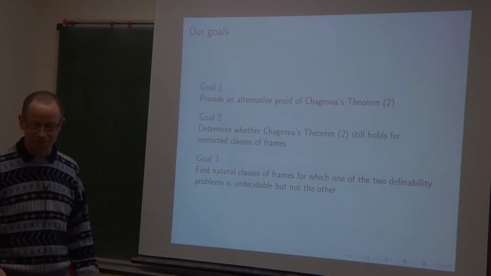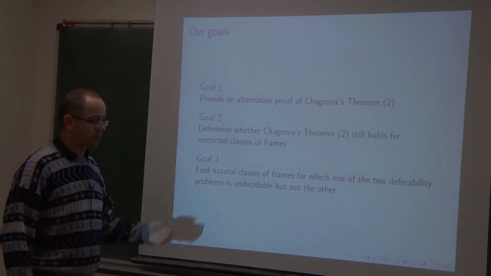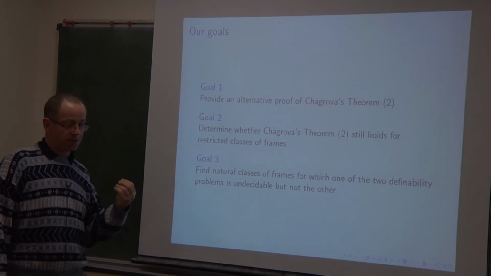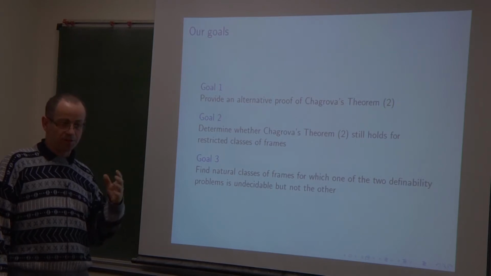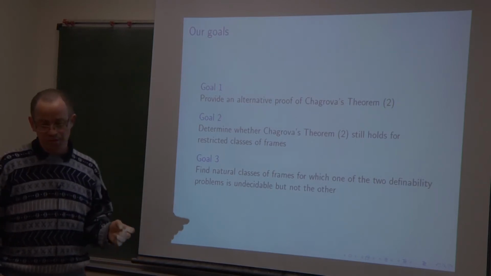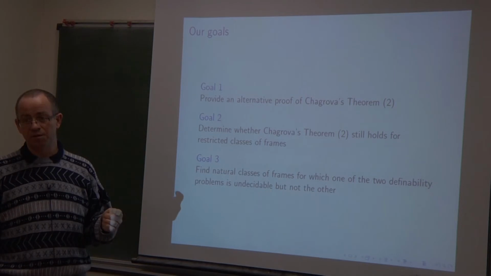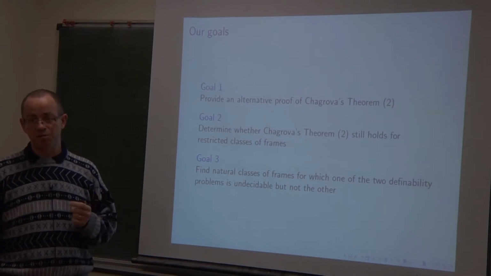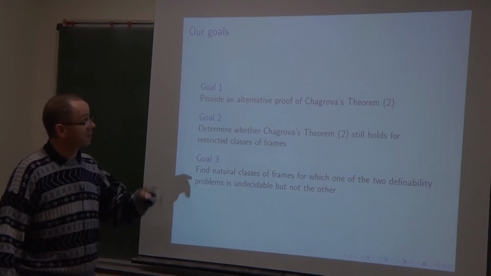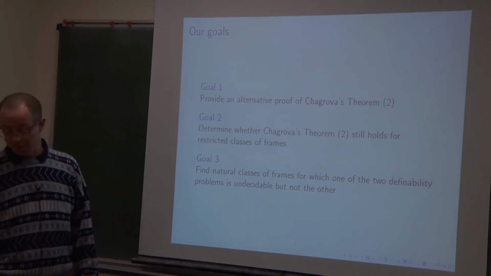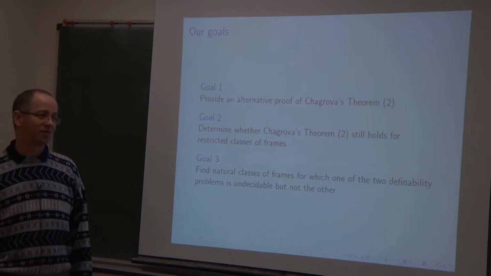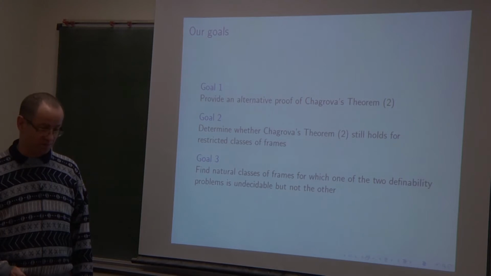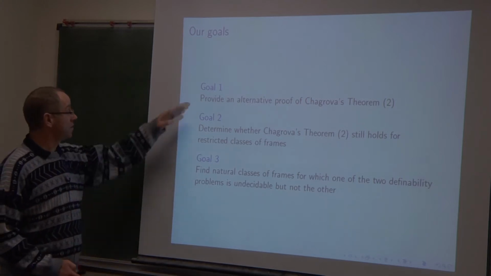I believe it is, for me, the simplest one. I don't know if everyone will agree, because to prove the undecidability of the first order definability of a given modal formula, the proof uses ultraproducts. It is some such tools of models coming from model theory. The second Chagrova theorem, in its proof, does not use such a model theoretic construction. So these are our three goals.